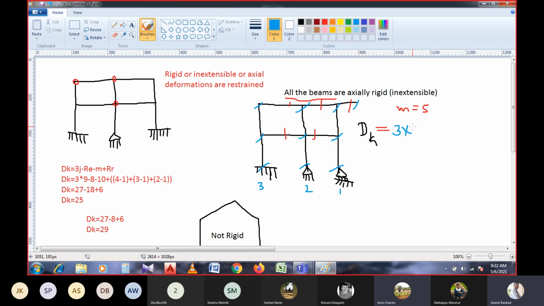3 times the joints, 10, minus external reactions 3 plus 3, it is 6, minus. All the beams are axially rigid, so beams are considered as 5, and we don't have any release reactions. 30 minus 19, 6 minus 5. So all of you are getting the same answers? Yes, sir. 19.